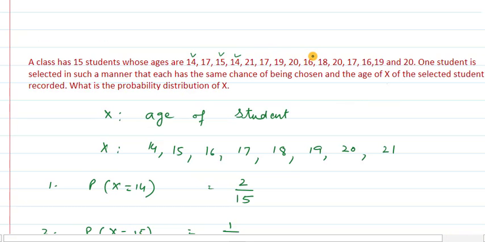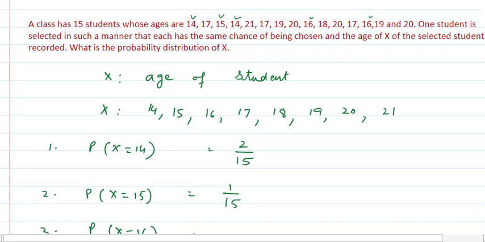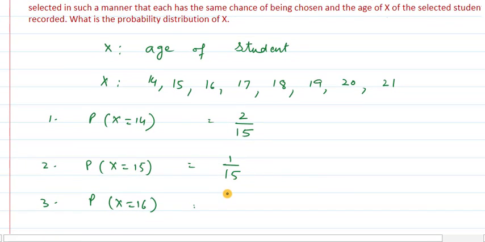It is 1, 2. 2 students are having their age as 16. So therefore the probability is 2 upon 15. Similarly, you can calculate probability for each age of the students. And finally, you can write down the result in a table, that is the probability distribution table.